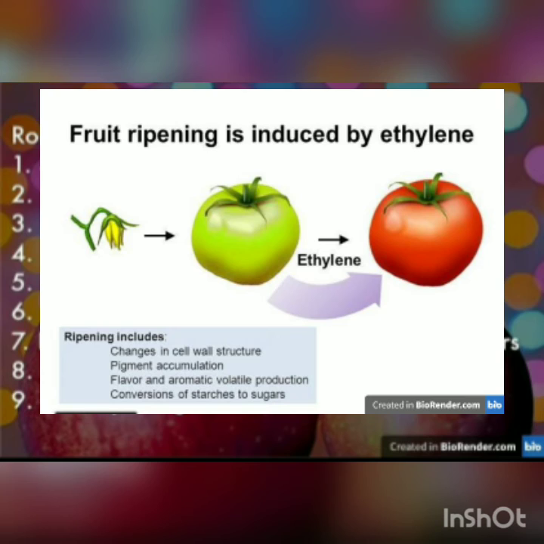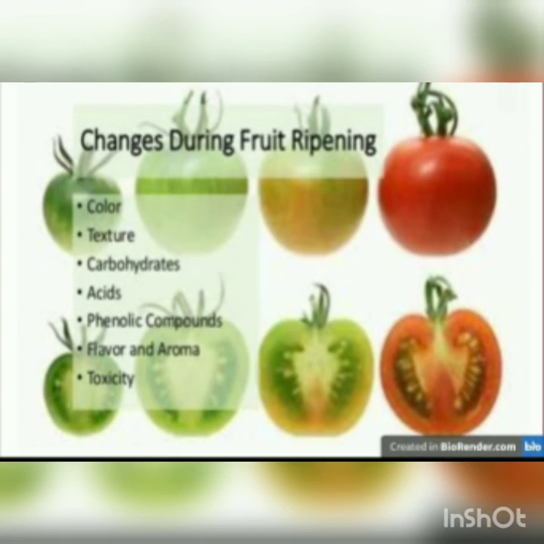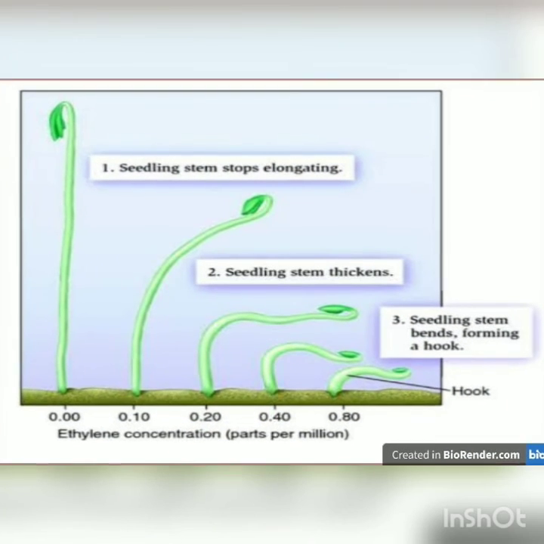So the ripening of fruit is initiated just after an enormous increase in ethylene production. But in non-climacteric fruits, there is a lower concentration of ethylene. Ethylene treatment does not cause respiration and additional ethylene production. The rate of ripening process remains unaffected. In the process of ripening, there are several changes like color, texture, carbohydrate, acid, phenolic compound, flavor and aroma, and toxicity. Ethylene has one more important function, that is the triple response in etiolation.